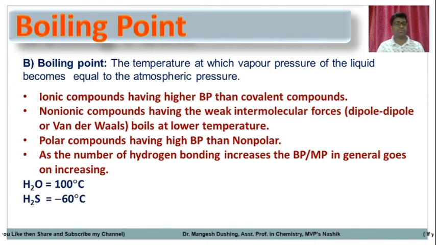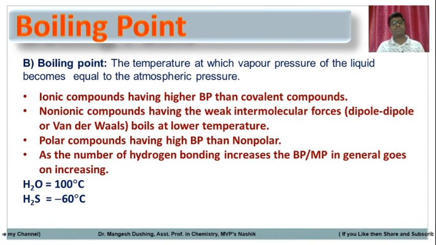For example, H2O has 3 atoms, 2 sigma bonds, and oxygen is more electronegative as compared to sulfur. So polarization is more in the water molecule than in the H2S molecule. That's why the water molecule has a boiling point of around 100 degrees Celsius, while H2S is a gas, because sulfur is less electronegative than oxygen. Its boiling point is around minus 60 degrees Celsius.